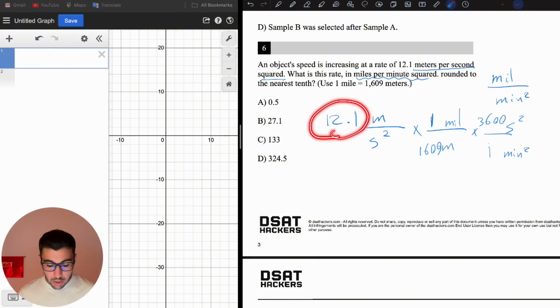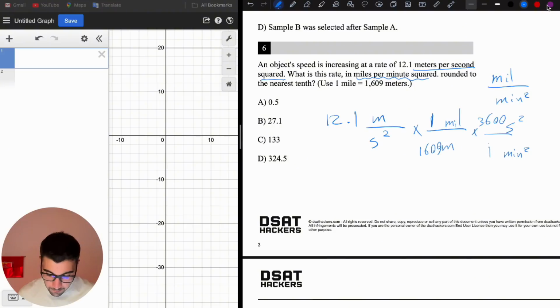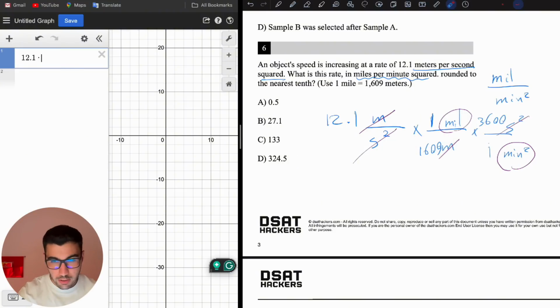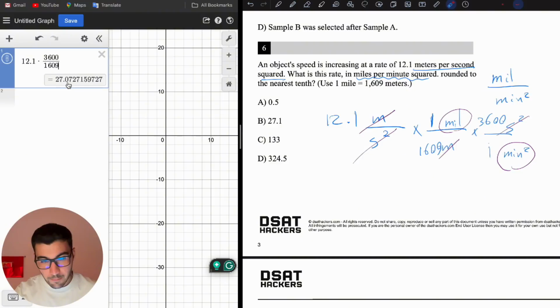So now you see the cancellation of these units. Meter is going to be gone with meter. Second squared is going to be gone with second squared. You are left with miles per minute squared. Now just multiply the numbers that you need. 12.1 times 1 times 3600 divided by 1609. Let's do that. 12.1 times 3600, then divided by 1609, which is going to be 27.07, which, if you round to the nearest tenth, is going to be choice B.